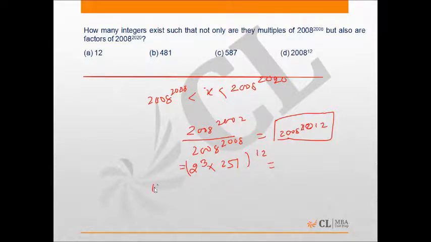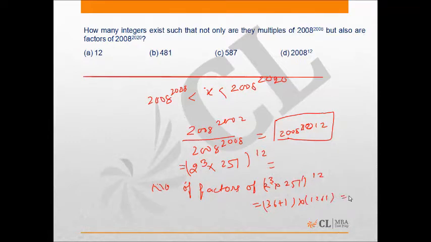Therefore, the number of factors of the above number will be (36 plus 1) into (12 plus 1), which is 37 into 13, which comes out to be 481, which is option B.